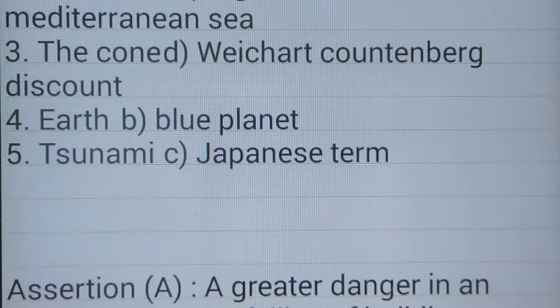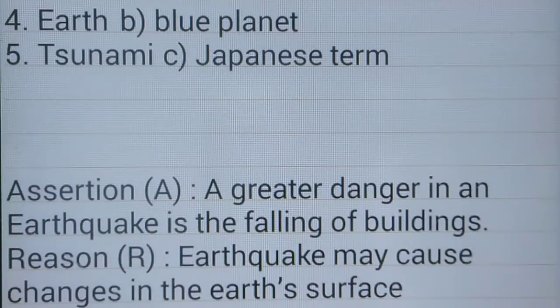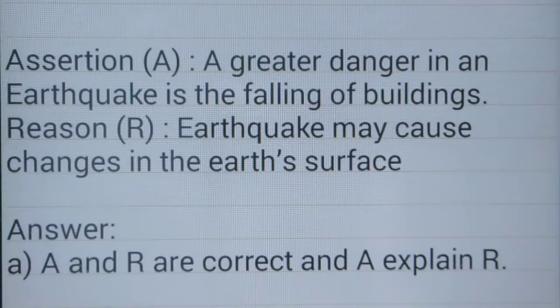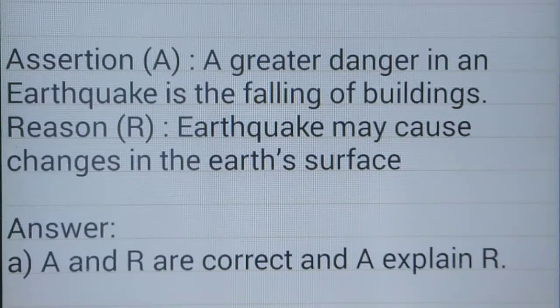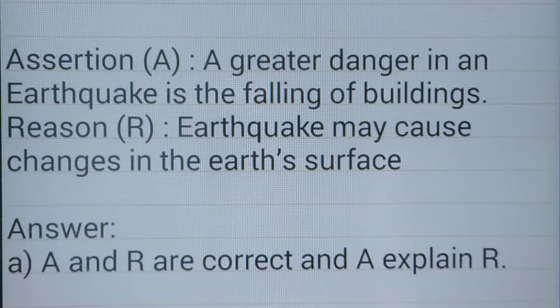The Conrad, Weichert-Gutenberg discontinuity. Earth, the blue planet. Tsunami, a Japanese term. Assertion: a greater danger in an earthquake is the falling of buildings, because an earthquake may cause changes in the earth's surface.